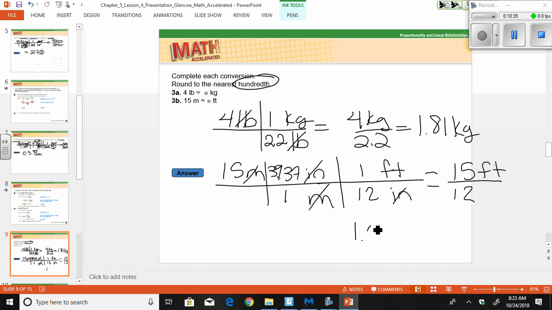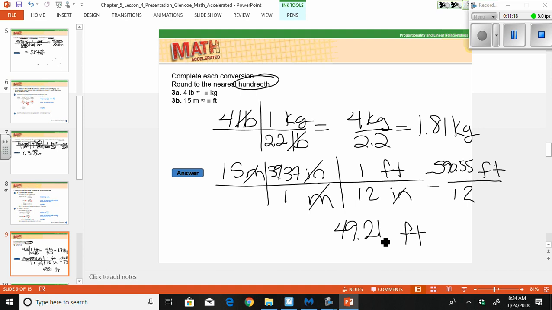So we end up with 1.25 of a foot. So you can see, if we had done 15 meters, so 1 meter to 3 feet, that would not have worked. I did not multiply across. 15 times 39.37 gives us 590.55. Now divide by 12, and we get 49.21 feet.